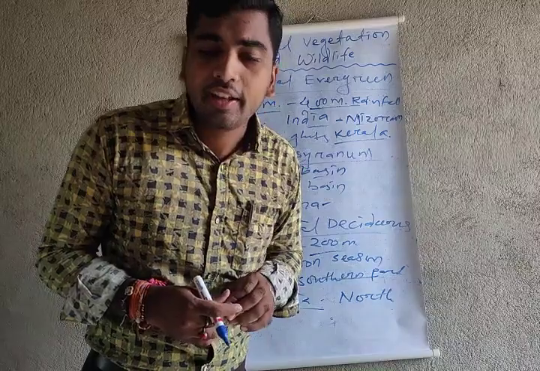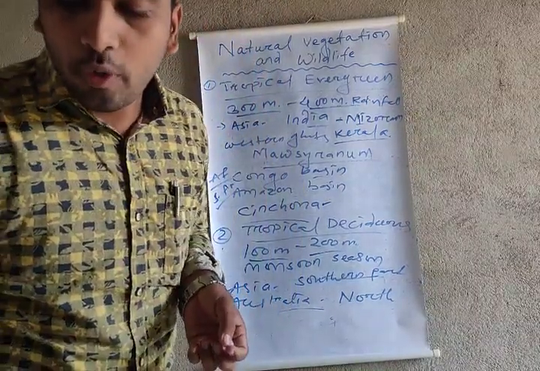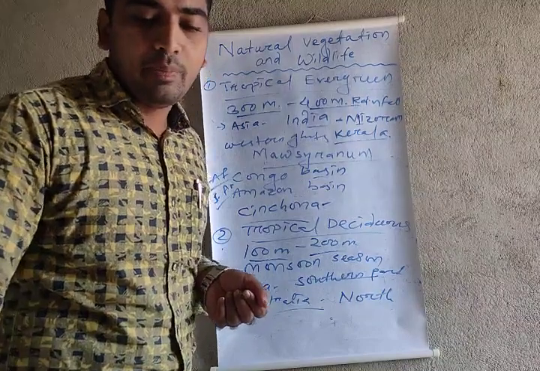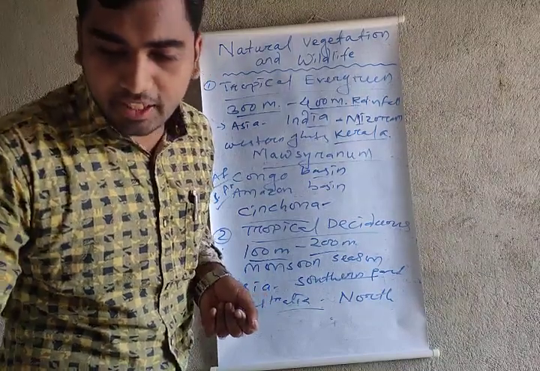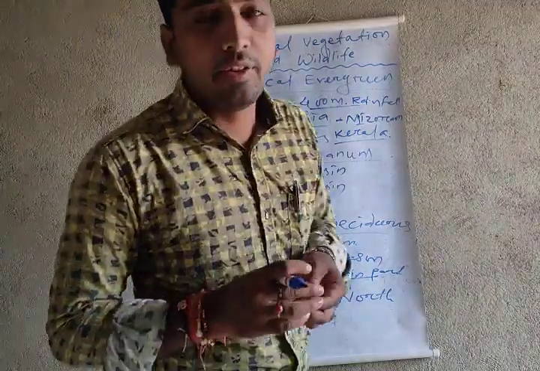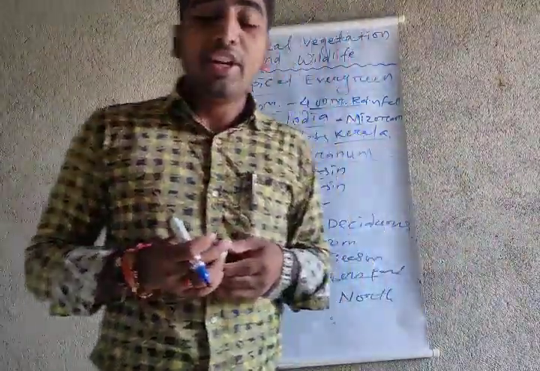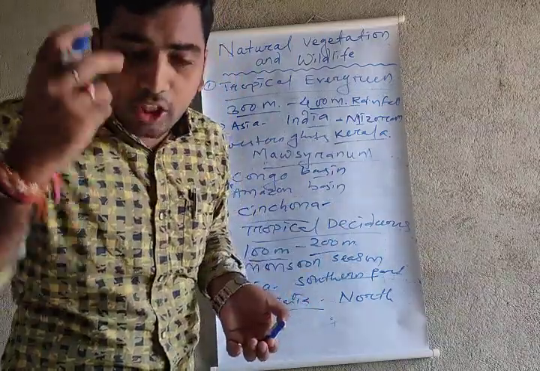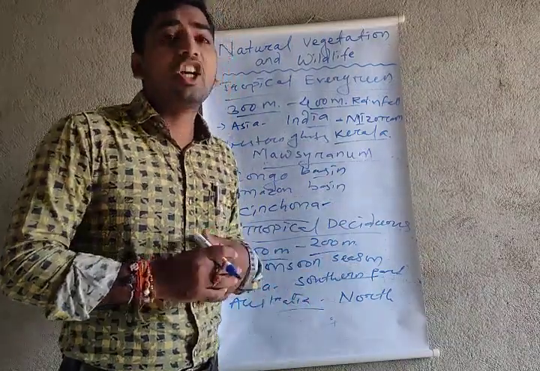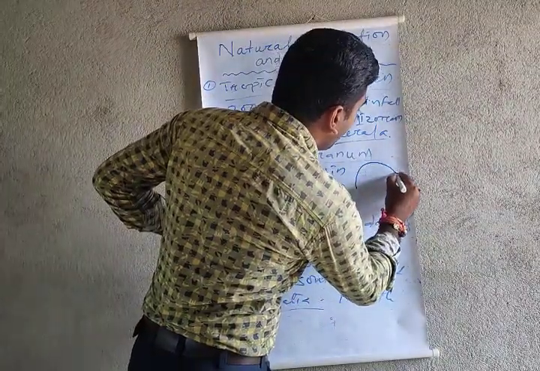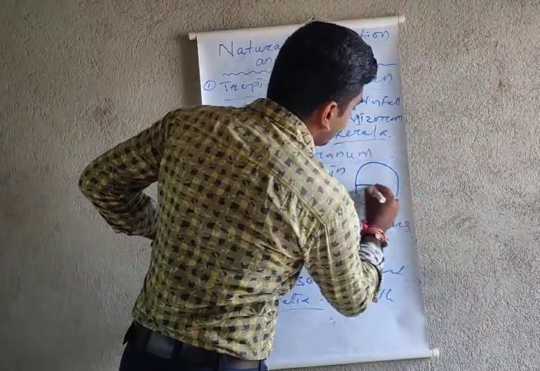Understand, my dear students? Now we come towards coniferous vegetation. Coniferous vegetation is a kind of natural vegetation, a kind of evergreen vegetation. This coniferous vegetation does not come from all areas. Only in two places do we get the coniferous forest. I am just giving one small example about the coniferous forest.